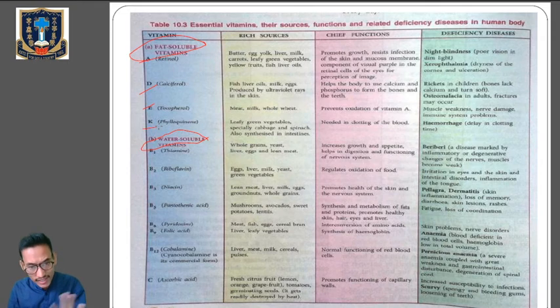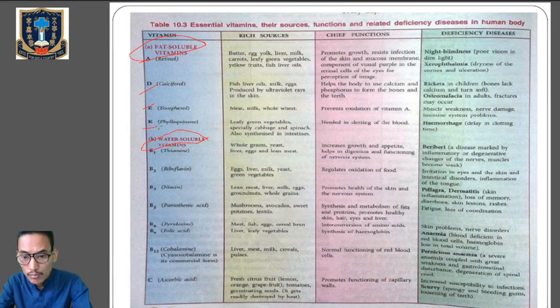Vitamin B9, folic acid, will result in anemia, that is lack of red blood cells in the blood, lack of iron in the blood also. Hemoglobin. Vitamin B12, cobalamin, deficiency will result in pernicious anemia or severe anemia coupled with great weakness and gastrointestinal disturbance. Then vitamin C, ascorbic acid, deficiency will result in scurvy, spongy and bleeding gums, loosening of teeth. So go through table number 10.3 also, it's on page number 100.